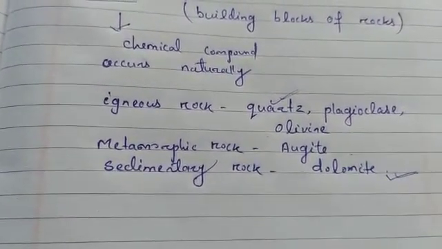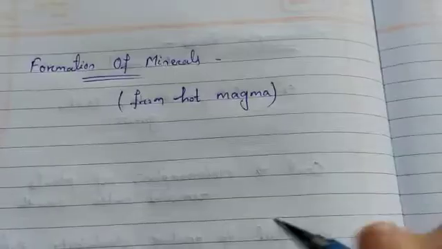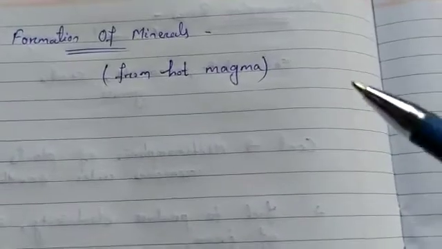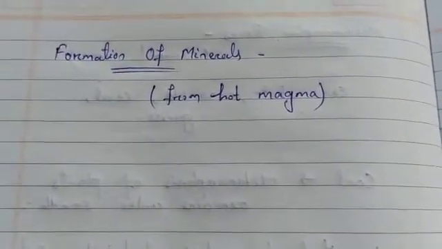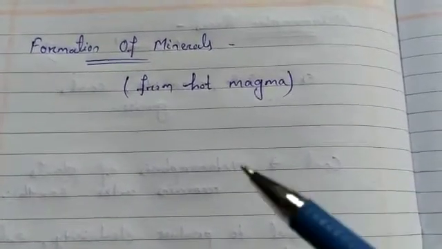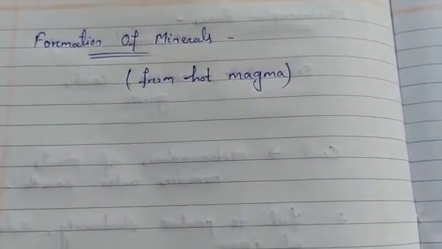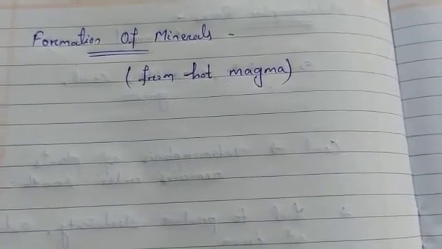So now we will see the formation of minerals, how the minerals are formed. All minerals generally form from the hot magma. When the magma cools, the crystals of minerals appear. Slowly, as the magma is cooling, the crystals appear. The crystals may sink in the magma, so the composition of the magma changes with depth.